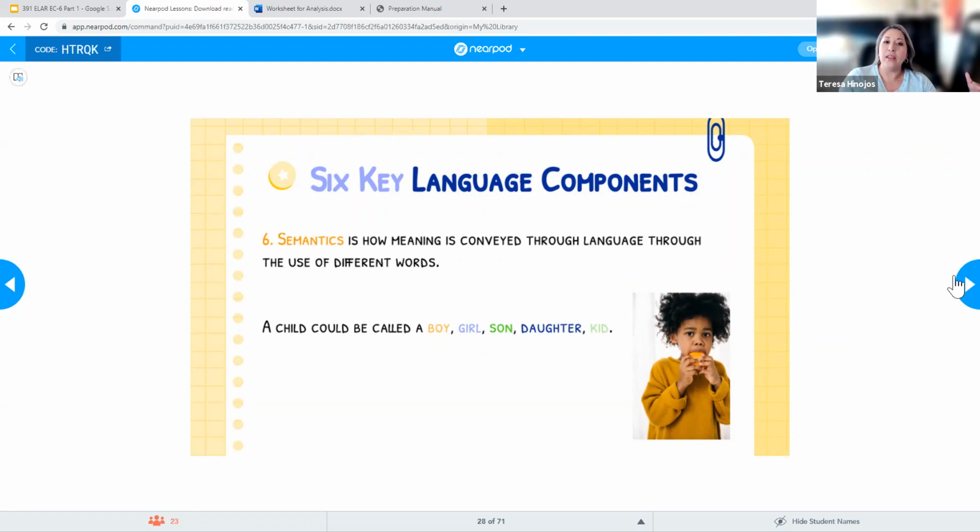With our students, when they're first starting to develop language, they're going to have limited vocabulary. As they progress through the grades, we want to build that vocabulary and make it bigger. Depending on their oral language background, if they're hearing a lot of language around them, interacting with a lot of people, maybe adults in different contexts, they're going to have a big vocabulary, a huge bank when it comes to using semantics. But you're going to have other kids who don't have that rich oral language at home, and they're going to have a much smaller bank.